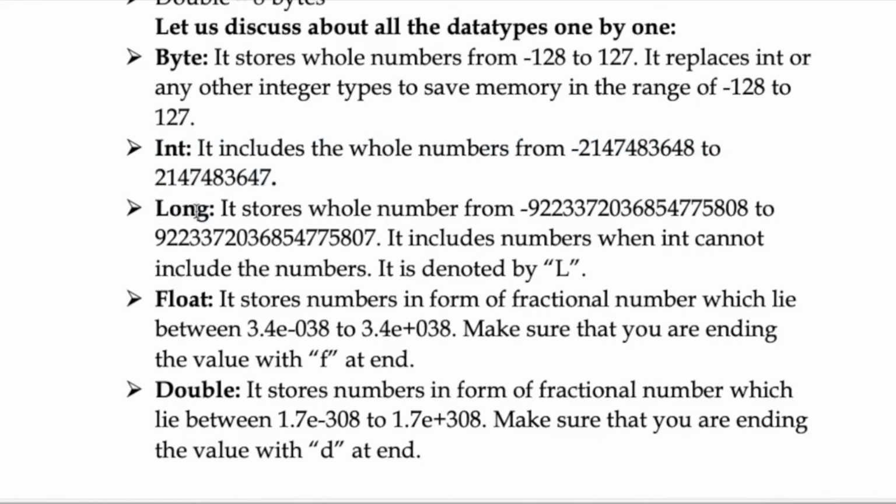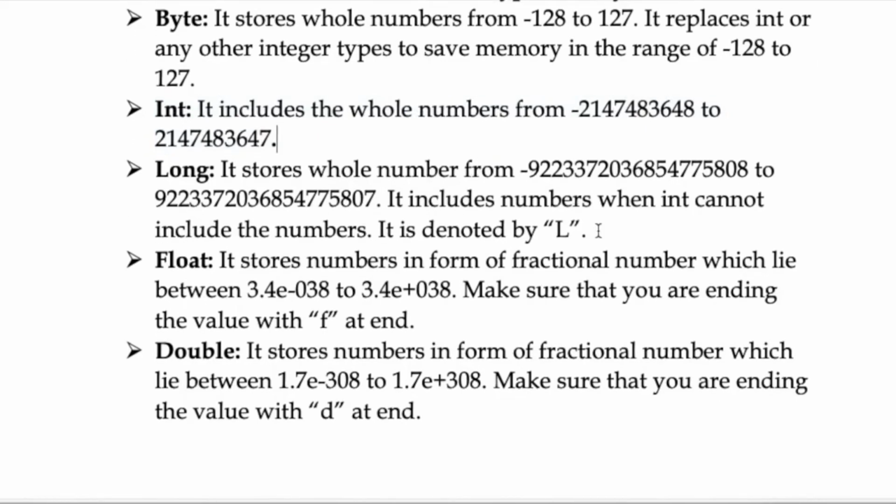So let us discuss long now. It stores whole numbers from -9223372036854775808 to the positive number 9223372036854775807. So if our value isn't fitting in those 10 digits, we can use long and give an extension to it. It includes numbers when int cannot include them. So if int is not able to take these numbers, you can shift to long and add your desired numbers.